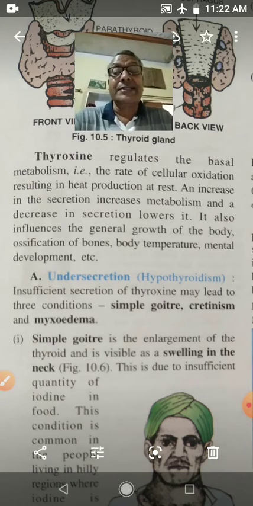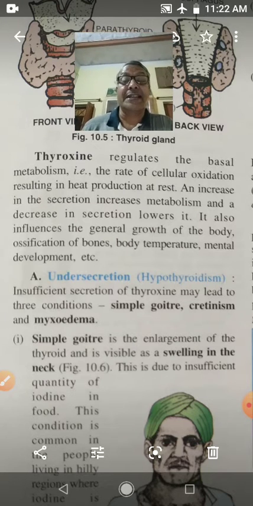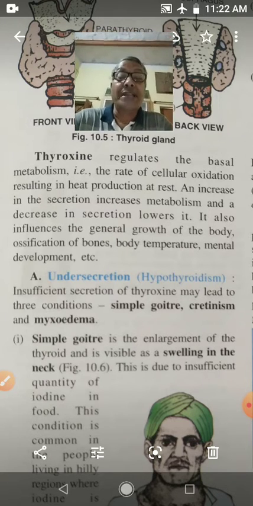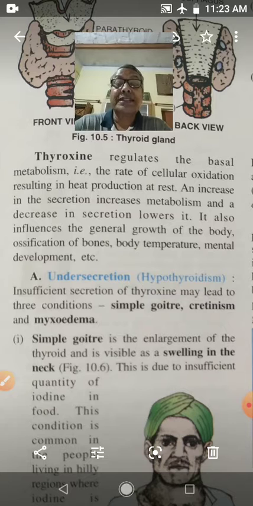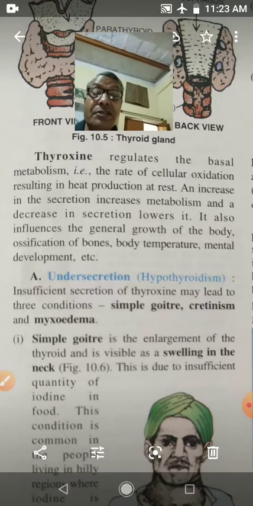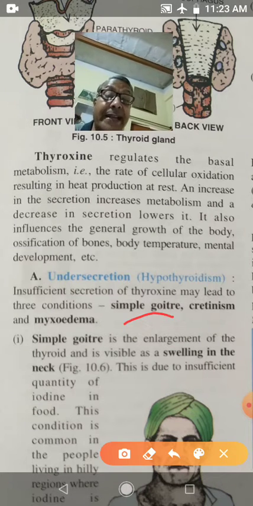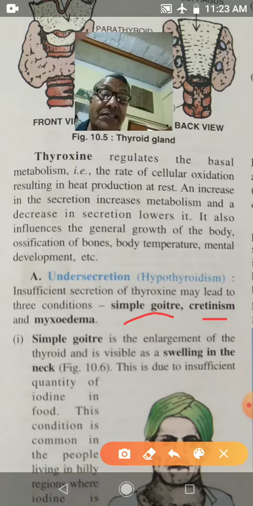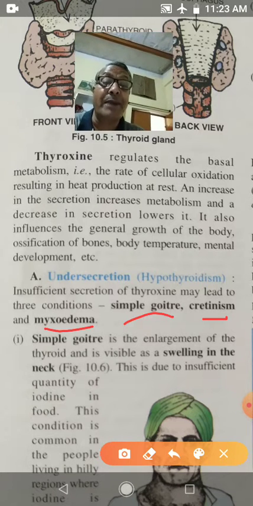When there is under secretion of thyroxine, or hypothyroidism, it leads to three conditions. First condition is simple goiter. Second condition is cretinism, and third one is myxoedema.